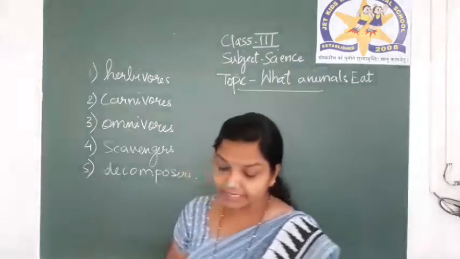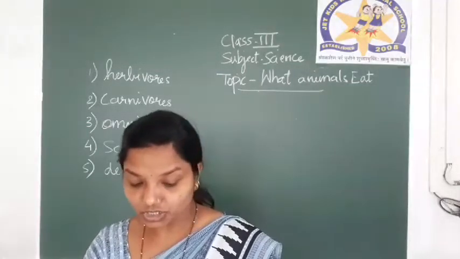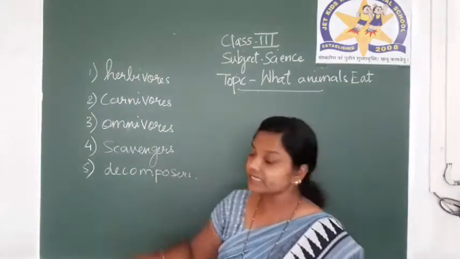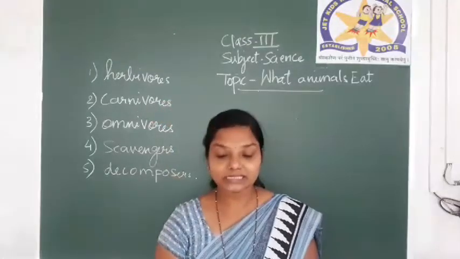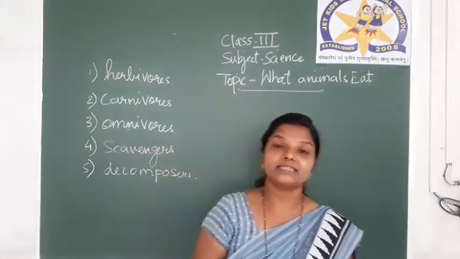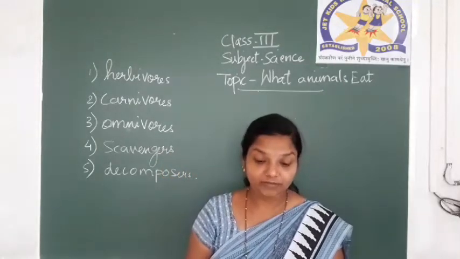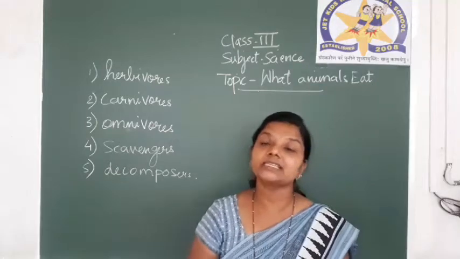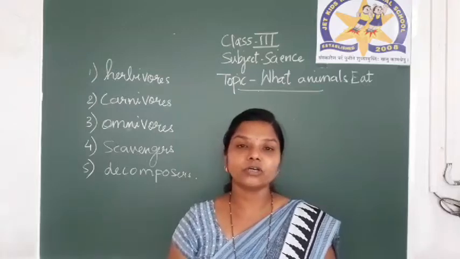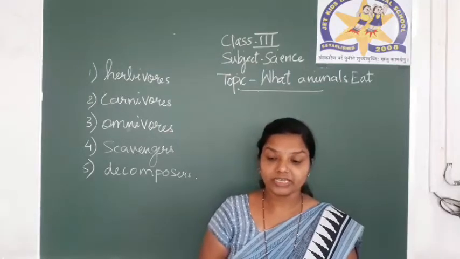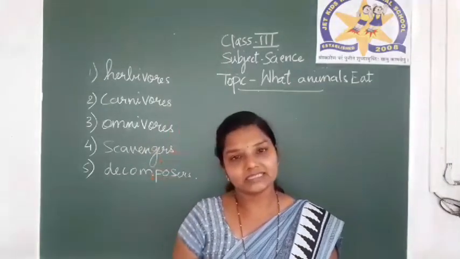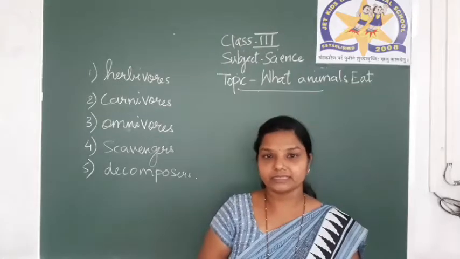Based on these eating habits, we are going to discuss each type in detail. First is herbivores. What are herbivorous animals? Yes, the animals that eat only green plants, grass, if they eat fruits, vegetables, they are called as herbivores. And what are the examples of herbivores? Yes, goat, we can say giraffe. These are the animals which eat only plants, grass, fruits and vegetables.